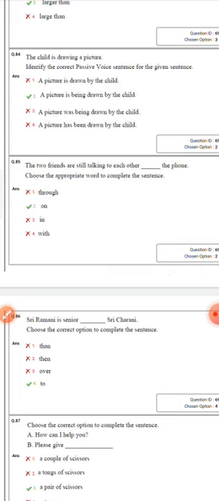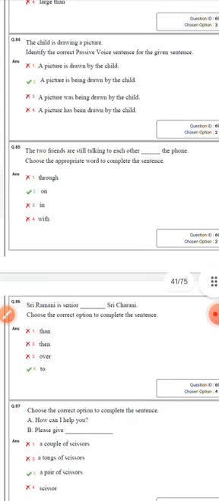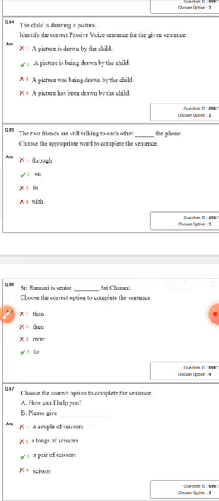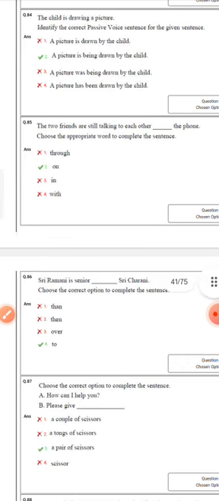Okay, next comes that 85. The two friends are still talking to each other dash the phone. What is being asked here? The two friends are still talking to each other on the phone. On, okay, very very important.